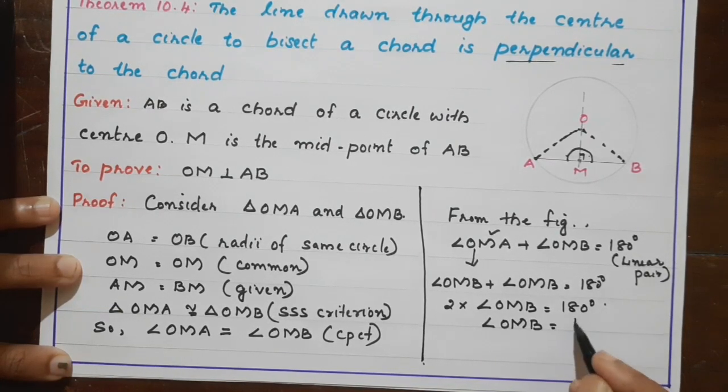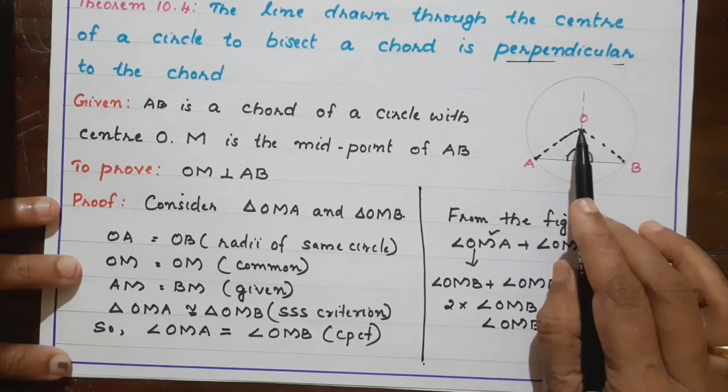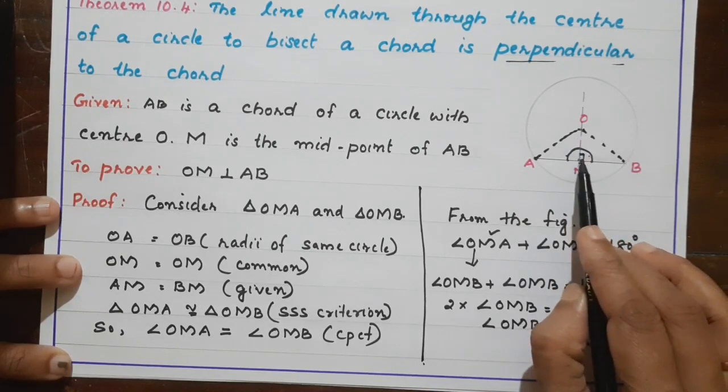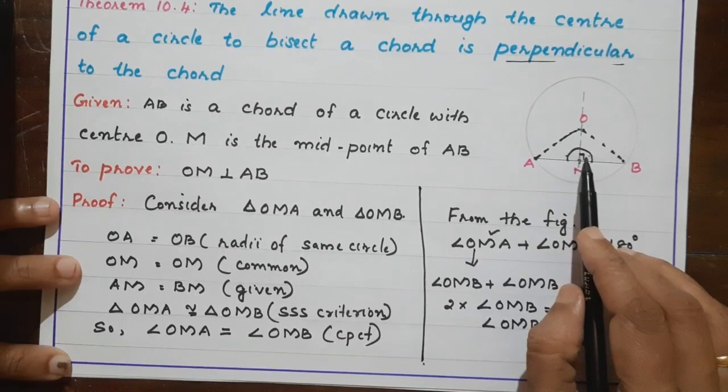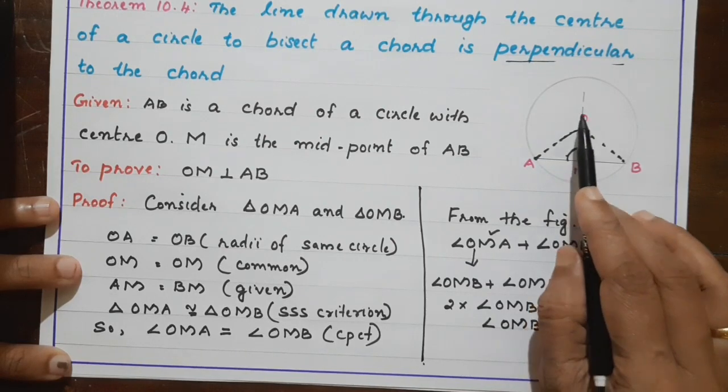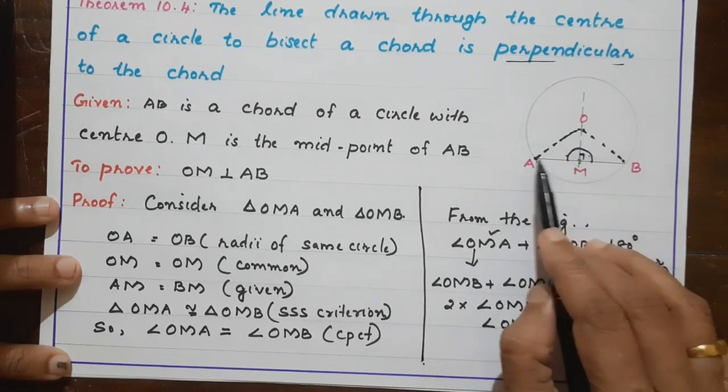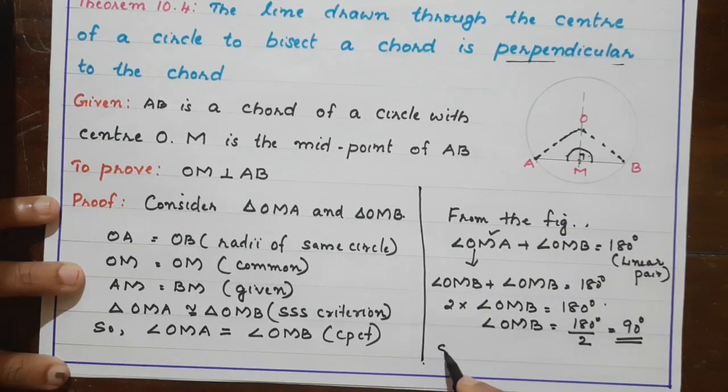Angle OMB is 180 degrees by 2, that is 90 degrees. So we got angle OMB is equal to 90 degrees. If it is 90 degrees, it means OM is perpendicular to AB. Okay children.